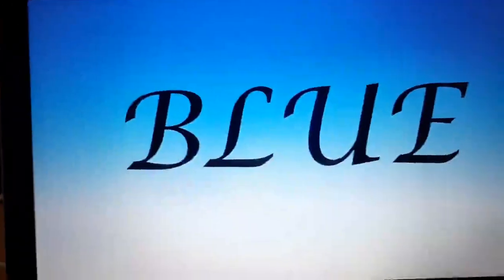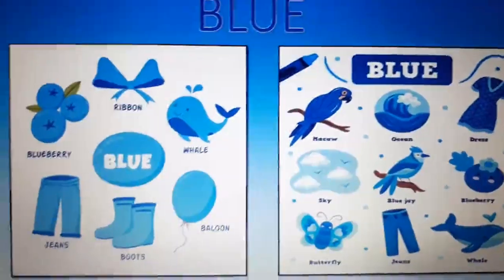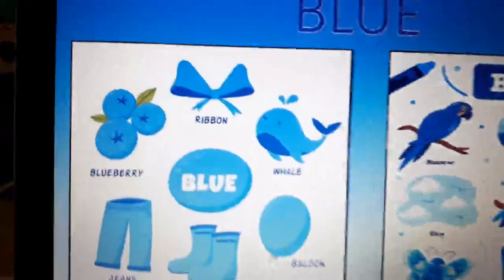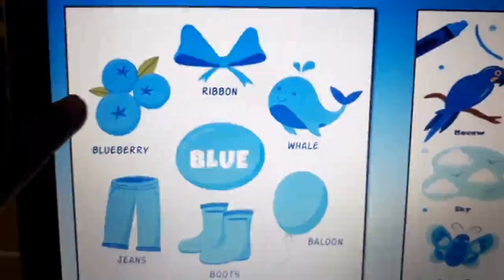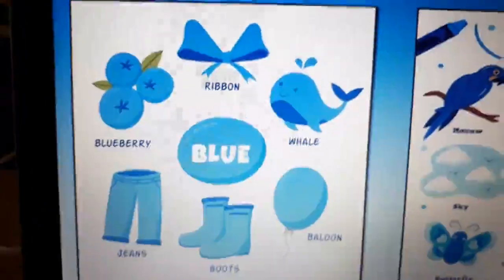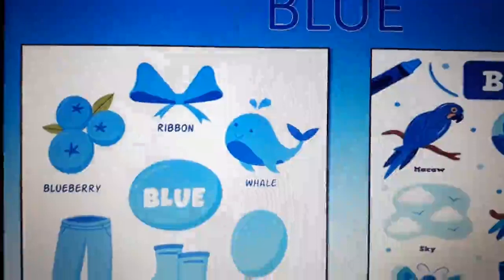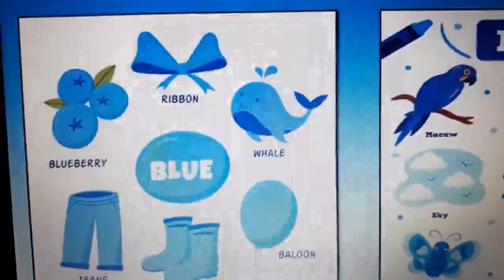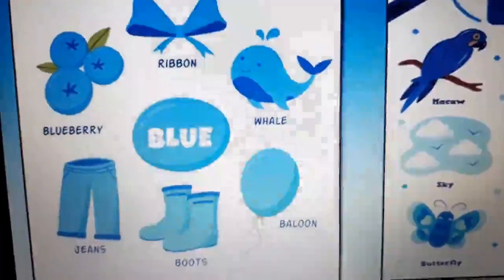Blue. Let's see some examples in blue color. So we have blueberries. Can you see this fruit? They belong to the berries family and they are of blue color. So we call them blueberries. Then we have jeans.